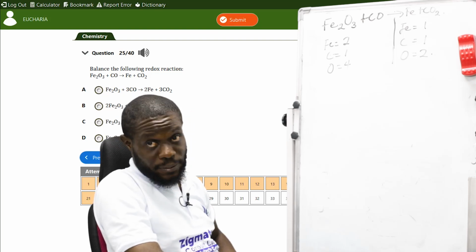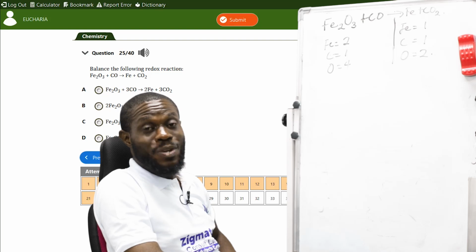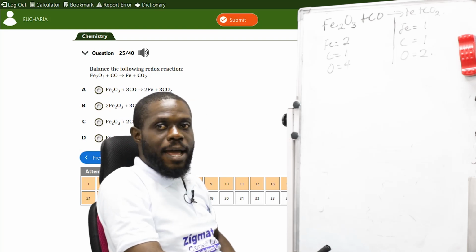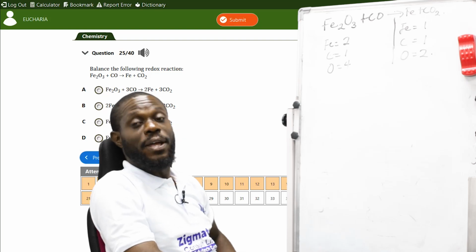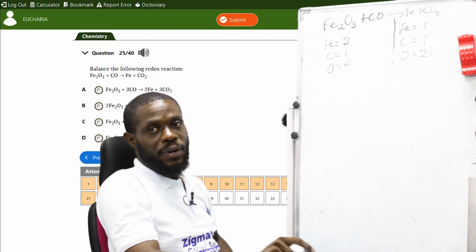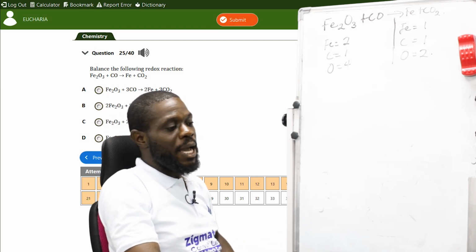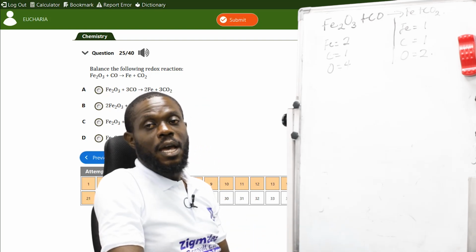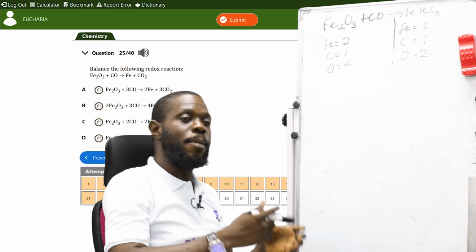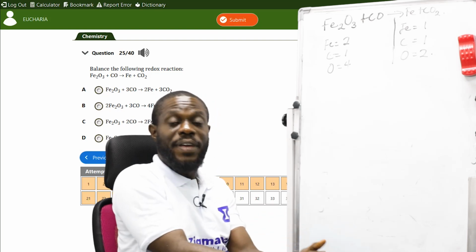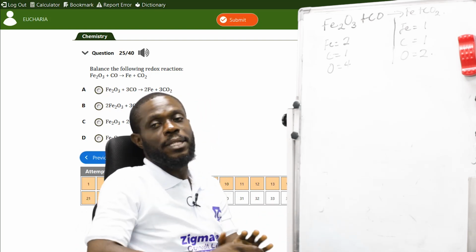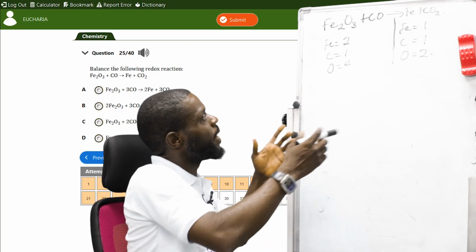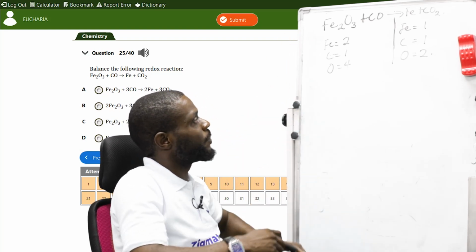Now the next rule says balance any element. Start with any element first. Then you balance hydrogen, if hydrogen is there, and leave oxygen for the last. In essence, you're balancing any element first, then hydrogen, and you balance oxygen last. Follow that rule.